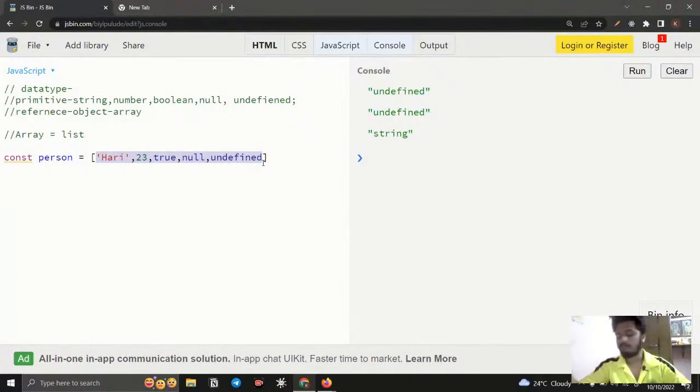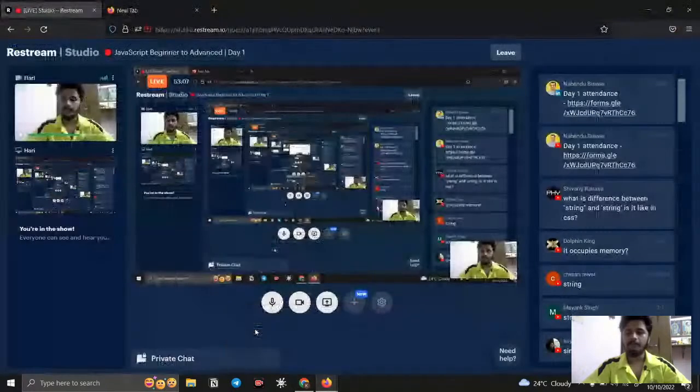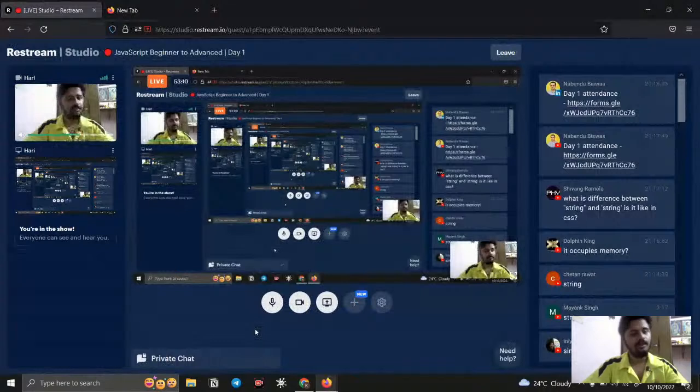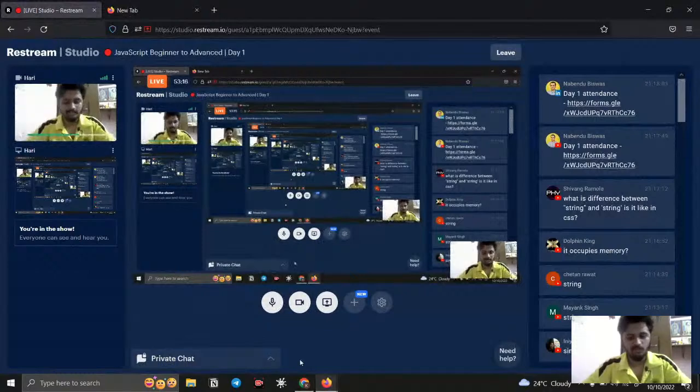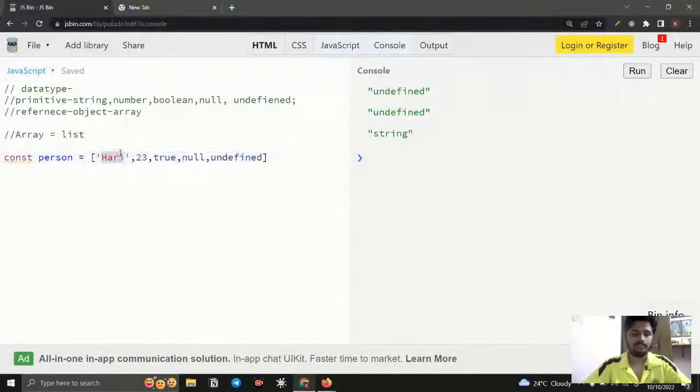It may be a number, it may be whatever, and you can store string itself. If you want to store boolean, you can store that. So likewise you can use either similar types or a mix. Mostly it comes as a mixed one. You can use that mix too, like how I used Hari, 23, true, null, undefined.